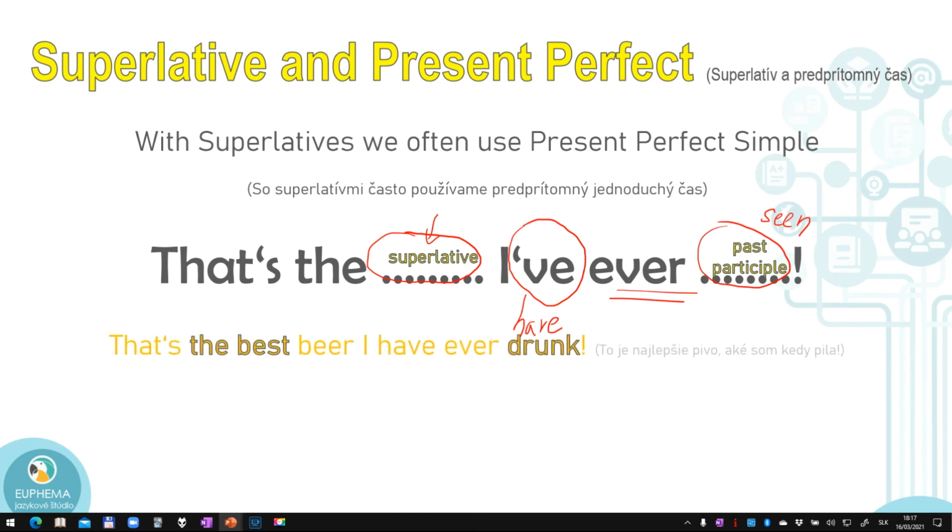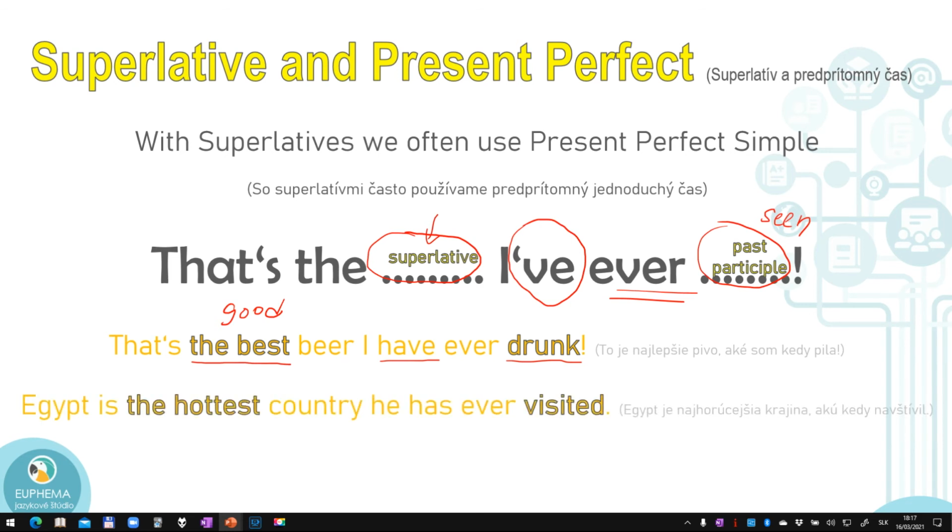Okay, another example. That's the best beer I've ever drunk. Okay, that's the best beer I've ever drunk. Again, I used superlative, the best. That's the superlative of good, right? And I have ever drunk, present perfect simple, have drunk.